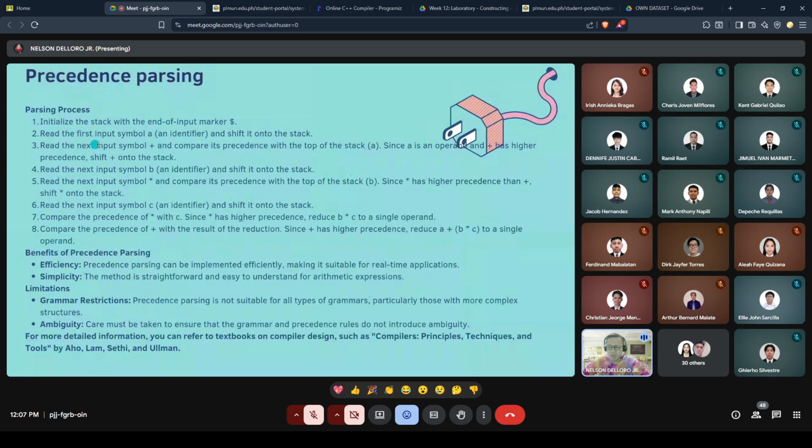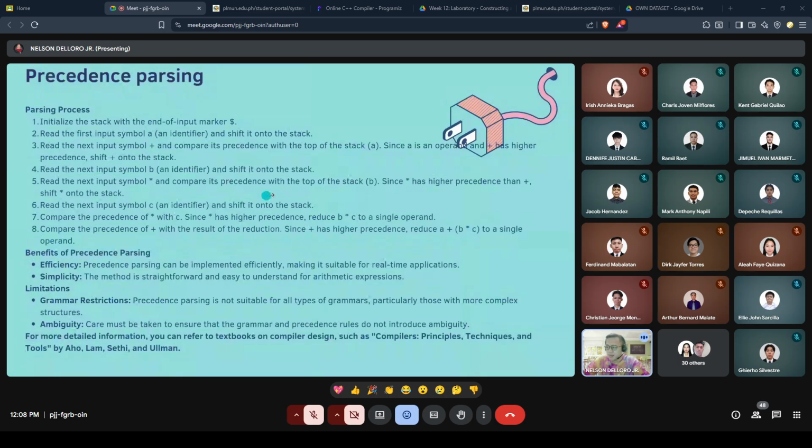Read the first symbol, an identifier, and shift it into the stack. Read the next input symbol, addition, and compare its precedence with the top of the stack, A. Since addition has the higher precedence, shift addition into the stack. Then read the next input symbol, an identifier, and shift it into the stack again. So it stacks up, no? Read the next input symbol, multiplication or addition.